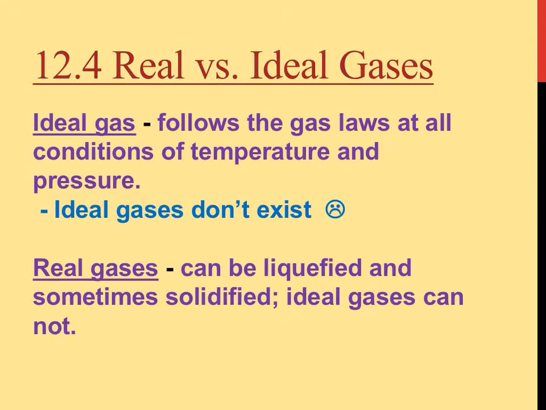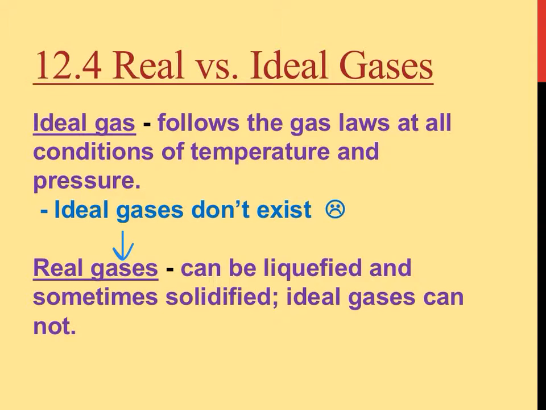So an ideal gas follows gas laws and conditions of temperature and pressure. So ideal gases, that's what we think about. And that's what the three laws we've used, Boyle's, Charles's, and Gay-Lussac's law, that was in the last video. But actually, those types of gases don't exist. We have real gases, and real gases can be liquefied and sometimes solidified. The ideal gases that we've been talking about, they really can't.